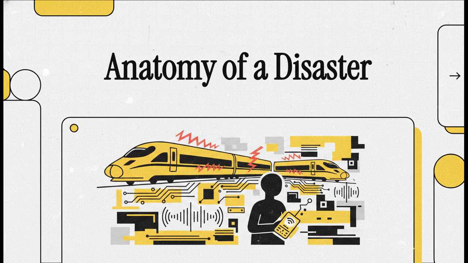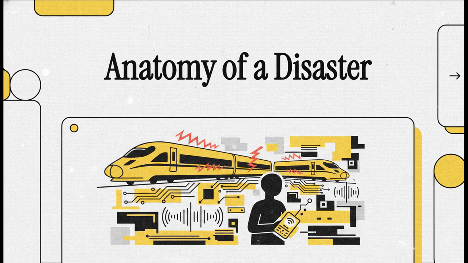Let's set the scene. It's May 2026, just a totally normal day on Taiwan's high-speed rail network. But then, suddenly, three massive trains are unexpectedly and forcefully thrown right into an emergency stop. The whole system is completely paralyzed for 48 agonizing minutes. Thousands of passengers are just stuck there.